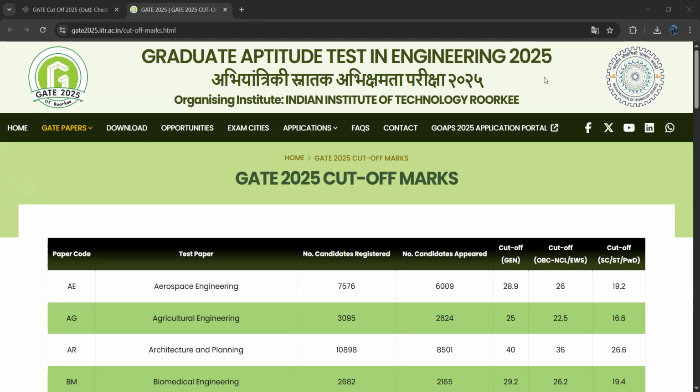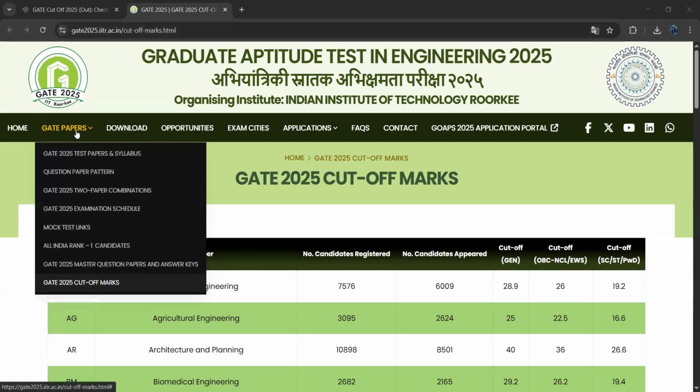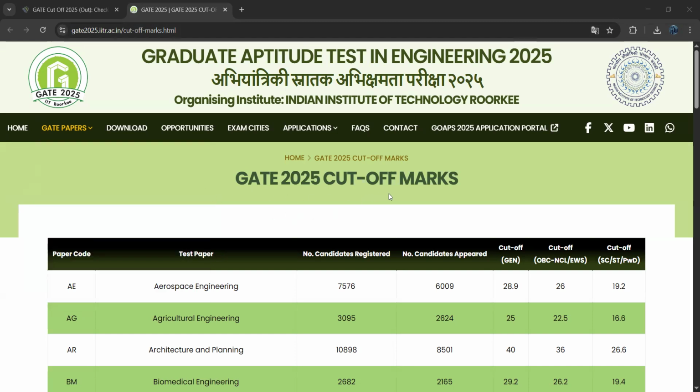IIT Roorkee has released GATE 2025 cutoff marks for different branches for different categories. So go to the official website and go to GATE papers here and then click GATE 2025 cutoff marks here. After clicking on that, you will see GATE 2025 cutoffs for different branches and for different categories.